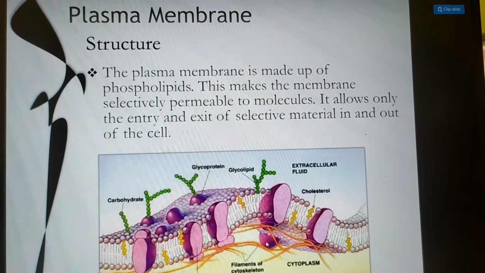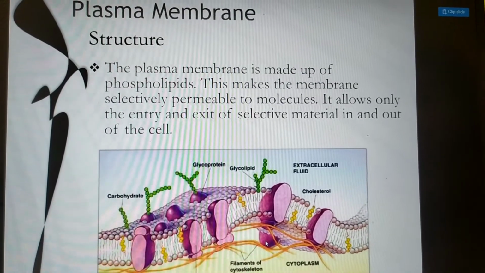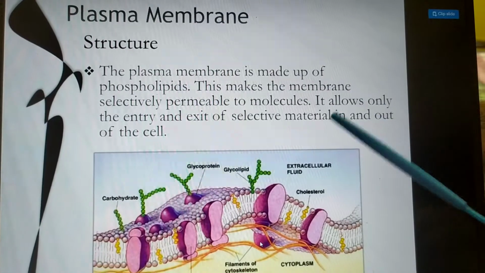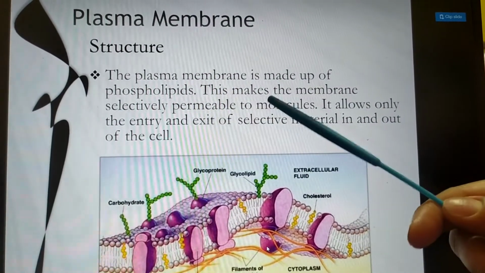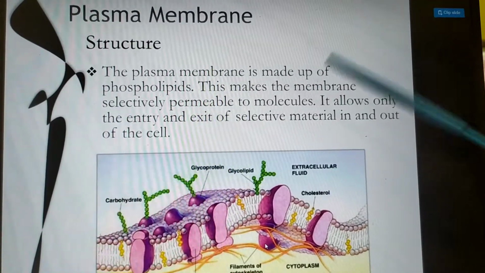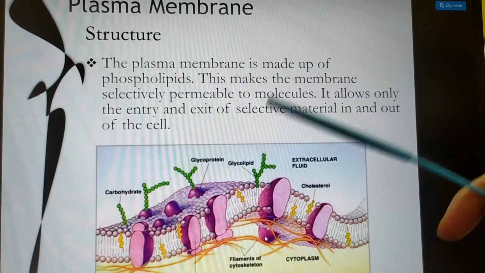The third cell organelle is the plasma membrane. Plasma membrane is present in both prokaryotic and eukaryotic cells. It is made of phospholipids. The plasma membrane is selectively permeable. Selectively permeable means it allows only selective molecules to pass through the membrane. It controls the entry and exit of selective materials in and out of the cell.